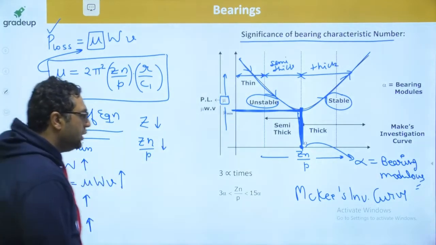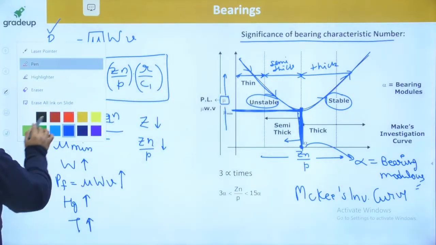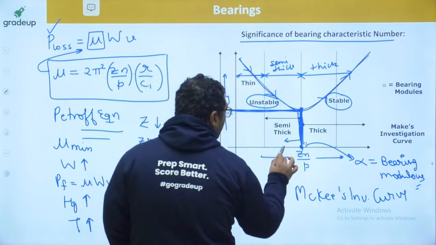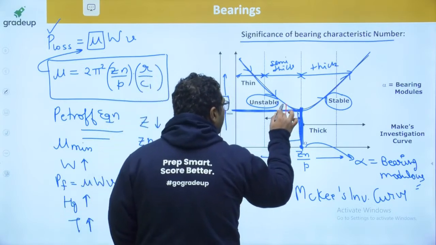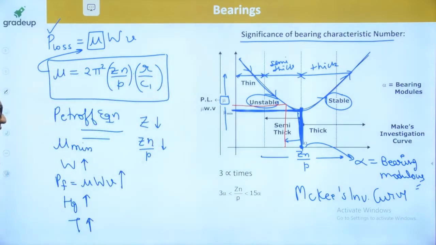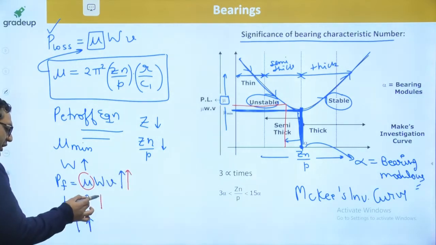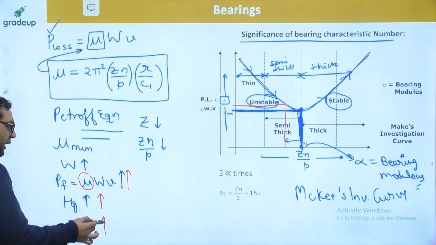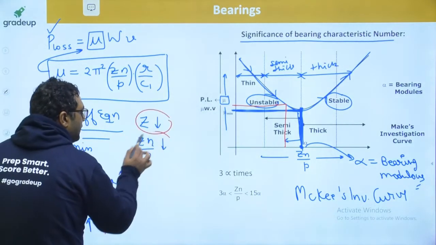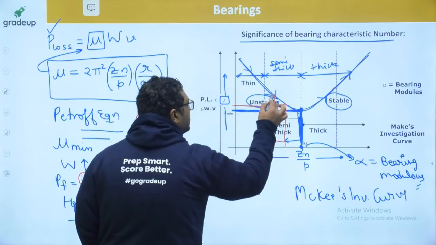Once it reduces, you will move towards the left-hand side, and obviously the coefficient of friction will increase. As mu increases, power increases, heat generation increases, temperature increases, viscosity reduces, Zn by P reduces, and you shift further left, moving to this value again.